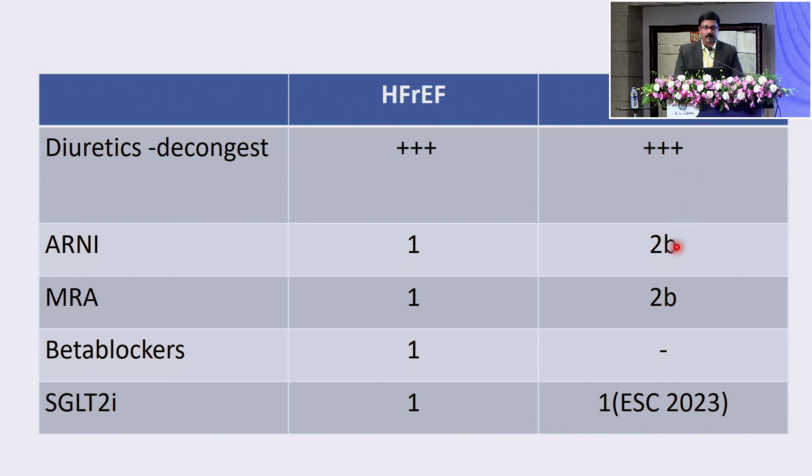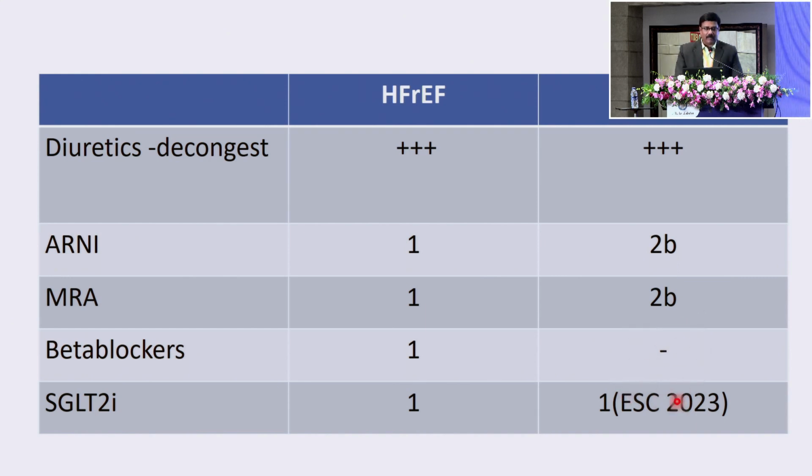Please understand that the indication for ARNI is still 2B. Might come to 1 because there's one more study that has been published recently. MRA in a specific subgroup of patients. There's one trial called the TOPCAT trial. It was beneficial in heart failure with preserved ejection fraction in the obese phenotype and women. That's one subgroup that is beneficial.